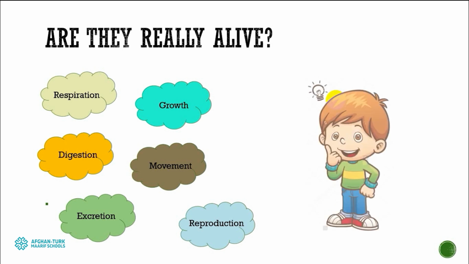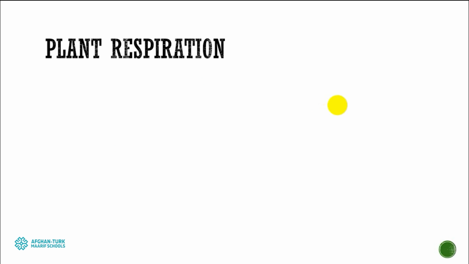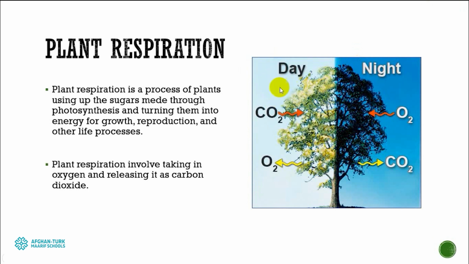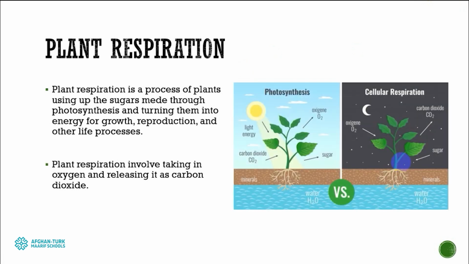So what do you think? Let's talk about each of them to get the answer to how plants carry out their processes. First of all, plant respiration. Their respiration is quite different. During the day, they are absorbing carbon dioxide and releasing oxygen. During the night, they are getting oxygen and releasing carbon dioxide. It means they are doing the vice versa. But why and how? The thing we have to know is that during the day, they are doing photosynthesis.